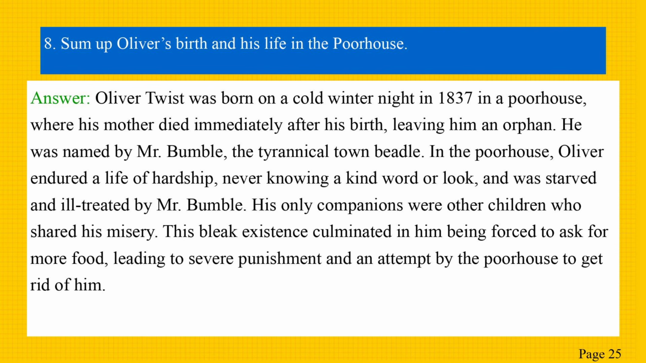In the poorhouse, Oliver endured a life of hardship, never knowing a kind word or look, and was starved and ill-treated by Mr. Bumble. His only companions were other children who shared his misery. This bleak existence culminated in him being forced to ask for more food, leading to severe punishment and an attempt by the poorhouse to get rid of him.